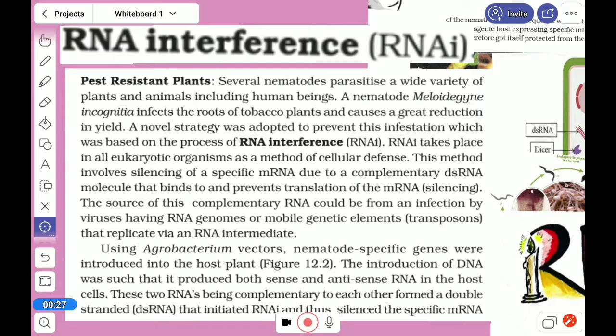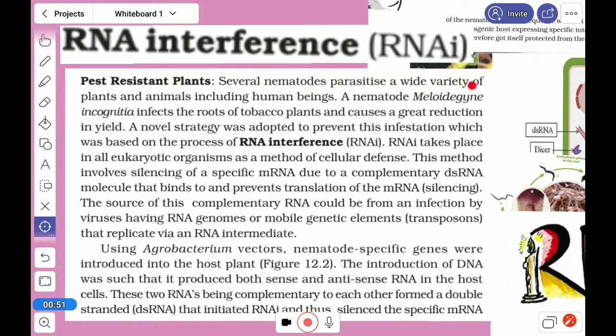We are in DNA biology, and here, with the help of RNA, how we can resist pests. That is the unique system we are going to discuss. Before that, we have to look at nematodes.